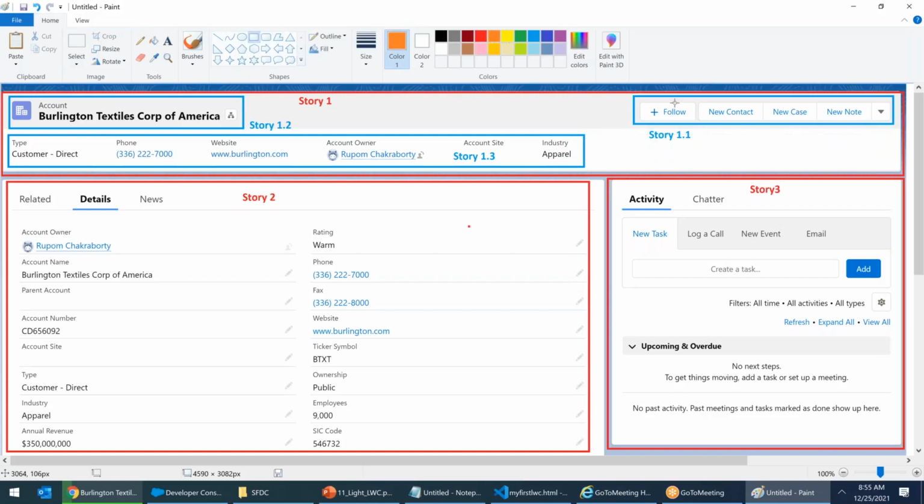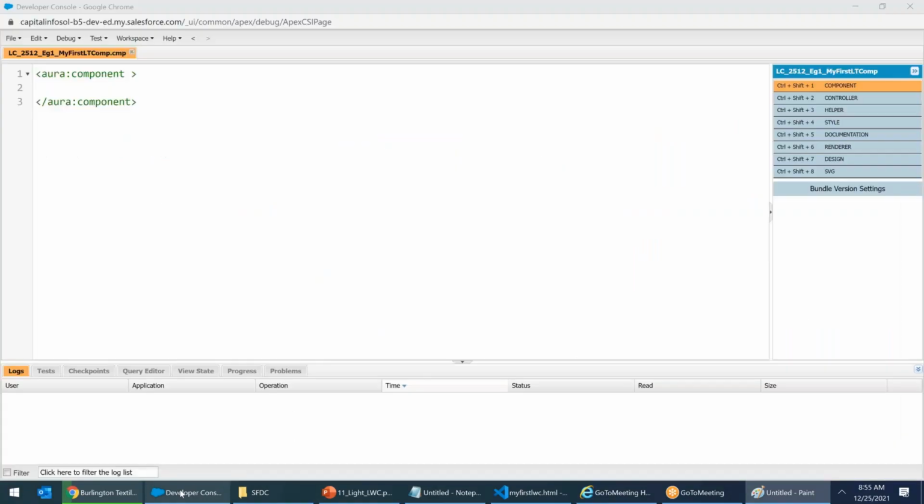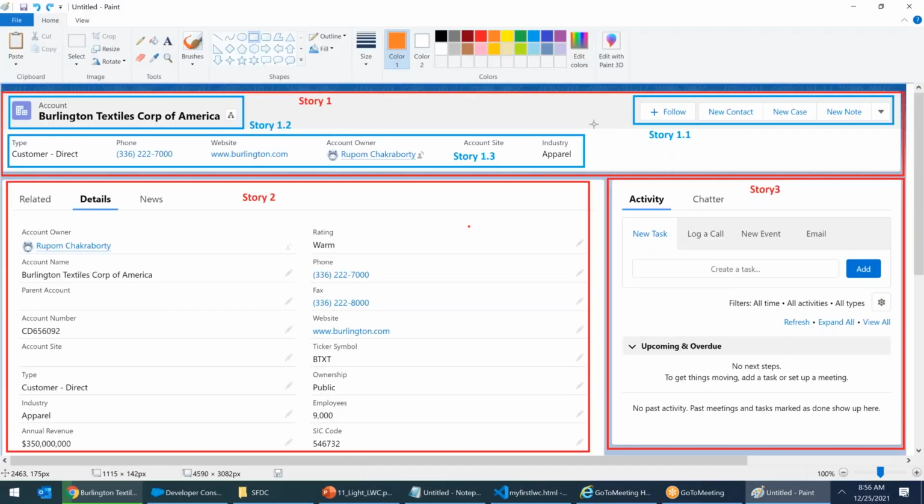By the end of the class, I should have exactly this structure. Today, I'm working on this story, this piece. 1.1, I'm working. Let us see how to create this 1.1. 1.1 is what? It is buttons. Put a heading called Lightning buttons. Lightning button. Put a heading called Lightning button.